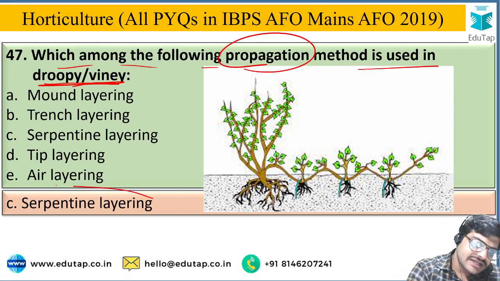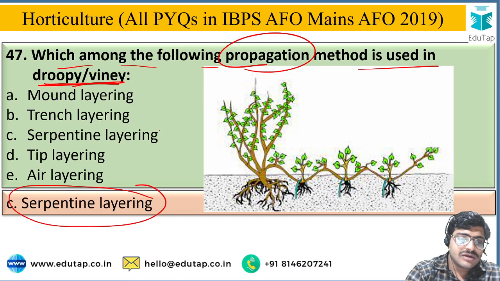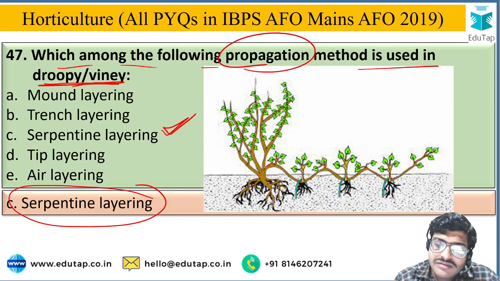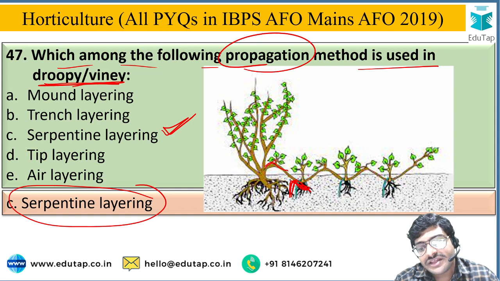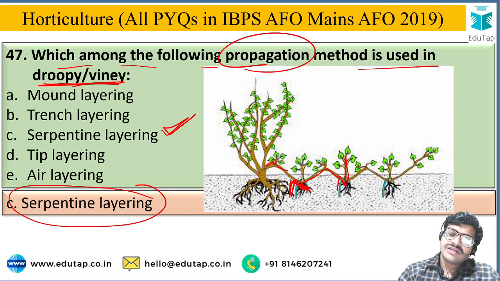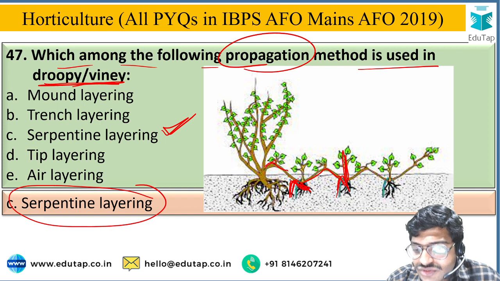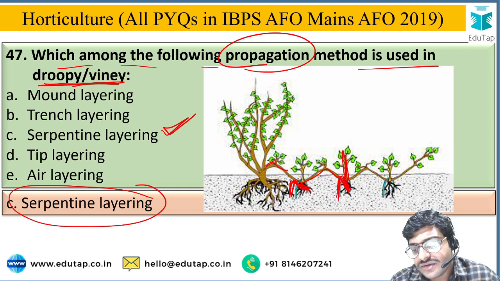The correct answer is serpentine layering, that is option C. In this image you can see the droopy branch held beneath the soil surface with the help of pegs, and again the next seedling comes out, and again the branch is held with the help of pegs.